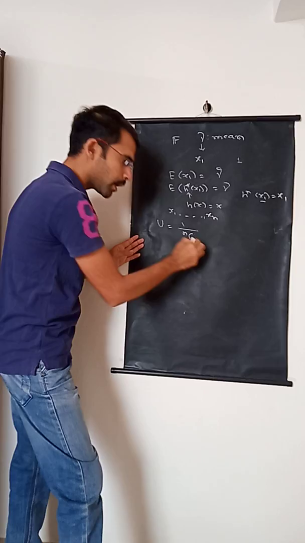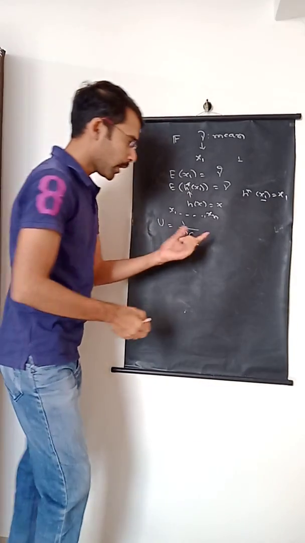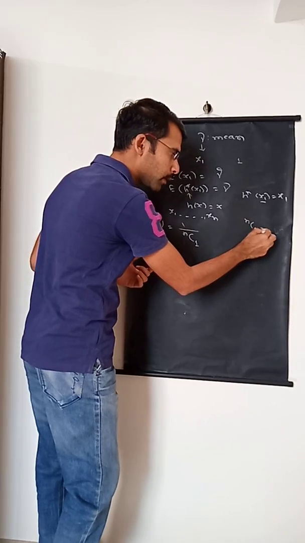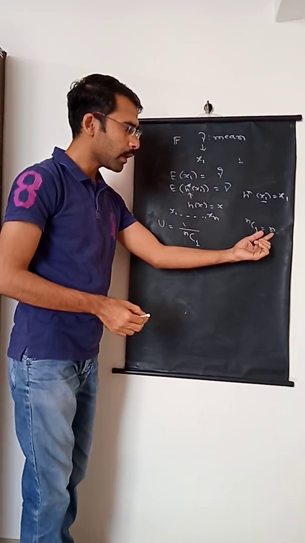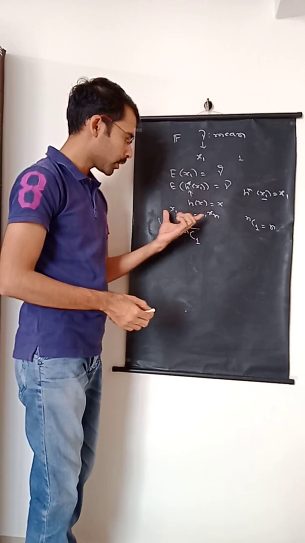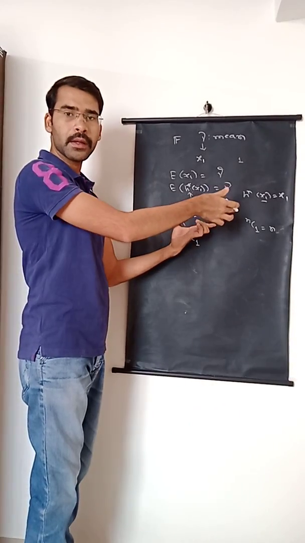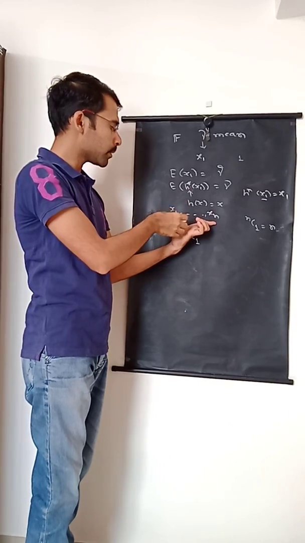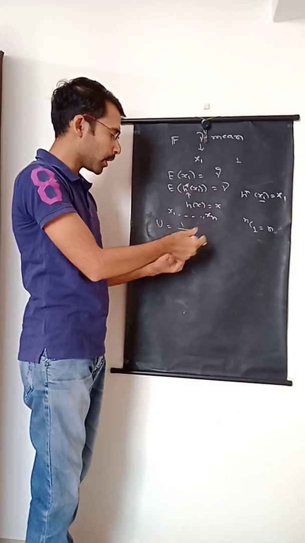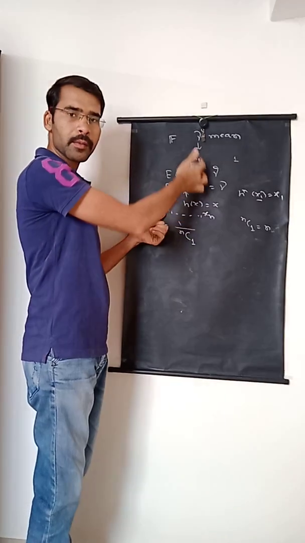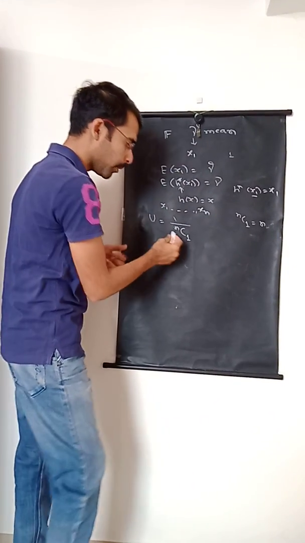So we divide by nC1, and nC1 is nothing but n. There will be n such different values, and out of these n values we select only one, which can be done in n ways. The expected value of x1 equals gamma, the expected value of x2 equals gamma, and similarly the expected value of xn equals gamma.